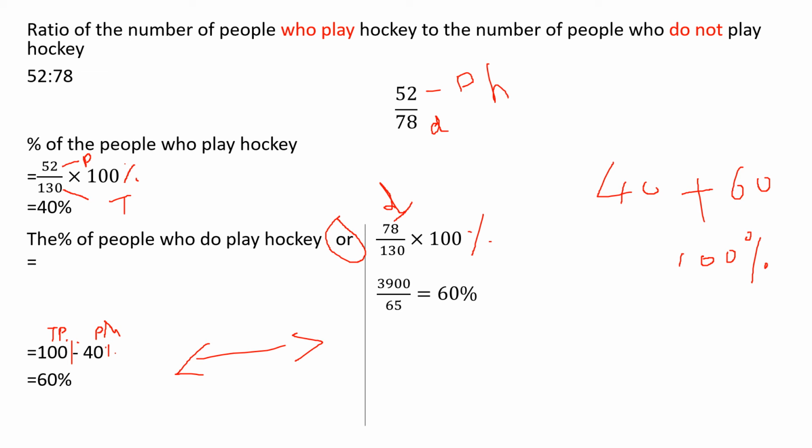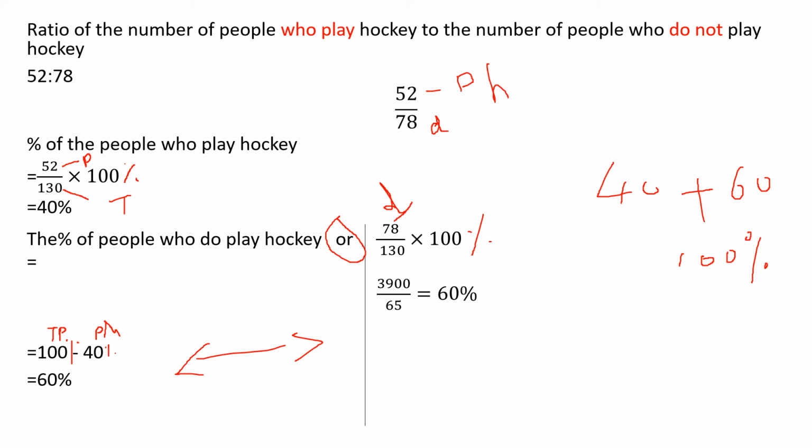Is it clear, children? All this converting to percentages, these small problems you have already learned, right? Here we are now applying that in a word problem. If you have any doubt, you can go to the chapter in your grade 7 notebook. Is it clear now? This is how you read the question carefully. The things they are asking in this question are to find the ratio and to find the percentage.